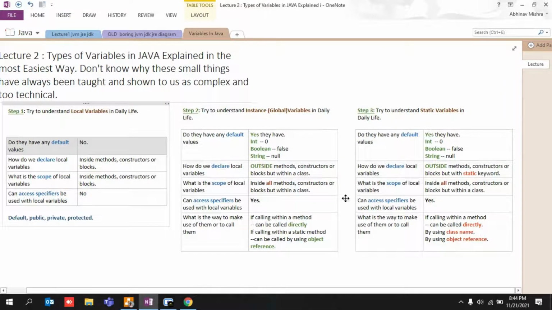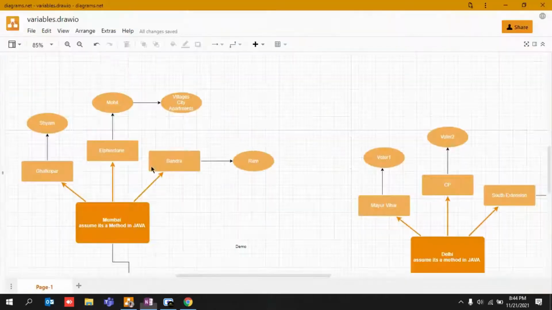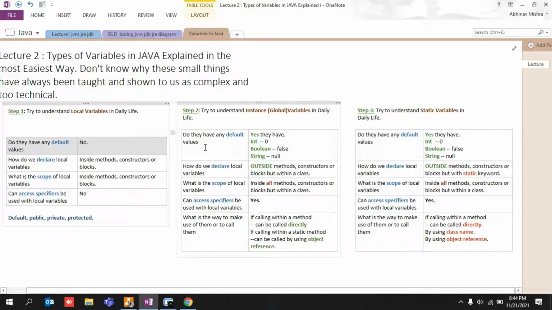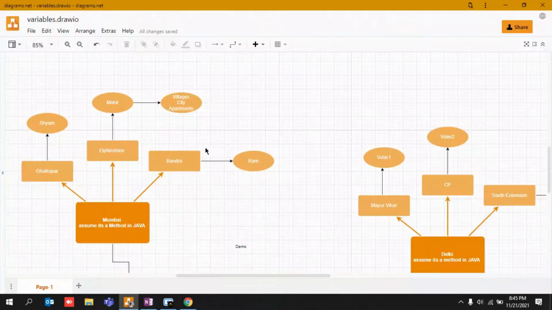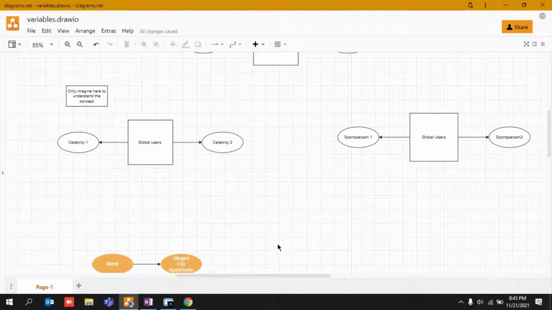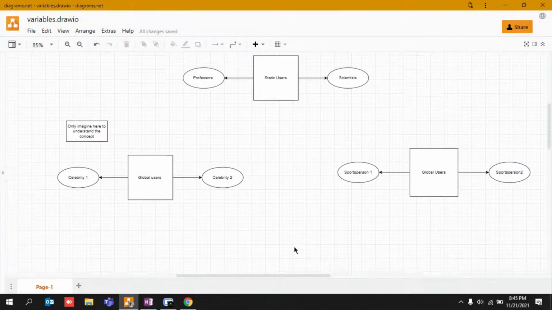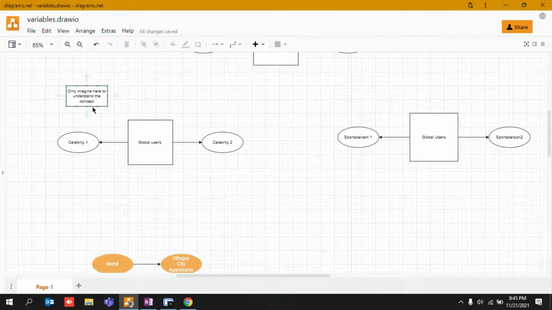Right. Now coming back to global variables. These were the local variables, like Mohit was a localite. Okay, he had no work. But now I'm talking about the global variables, or instance variables, which are known as instance variables in Java. First, understand what global variables are. Guys, let's say that I've already written over here. You just have to imagine that this is not a hardcore fact. You just have to imagine over here.